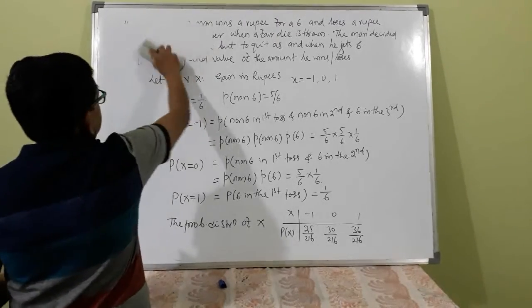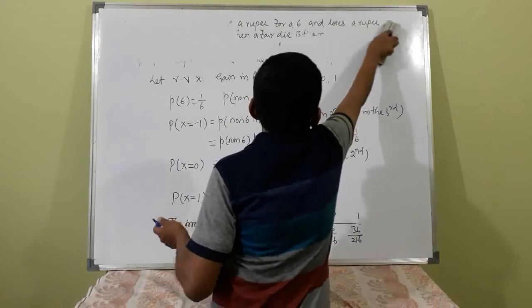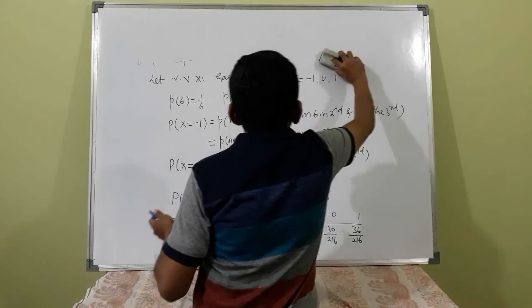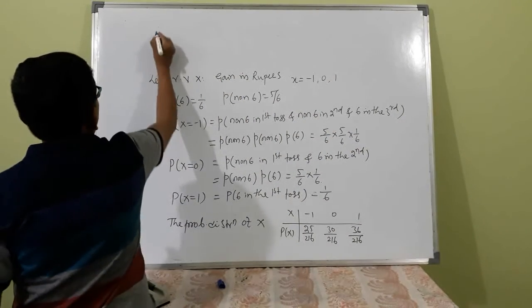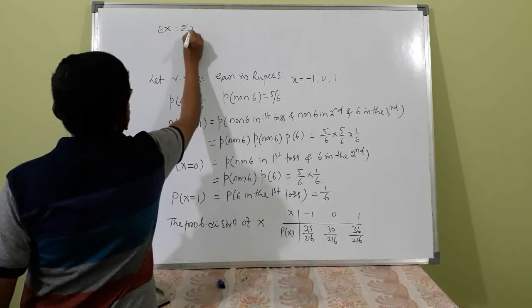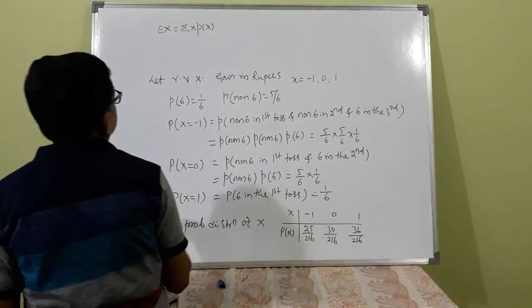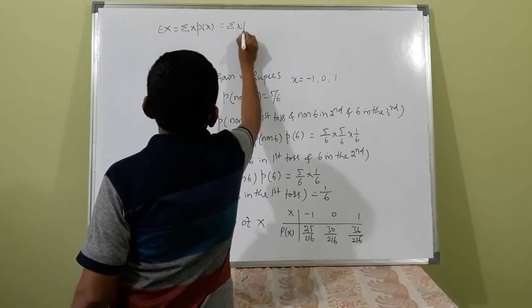Now, expected gain in rupees, gain or loss. Negative gain is loss. Now, expectation of X is summation x into p(x) or x into p_i. If you write like this, both mean the same.